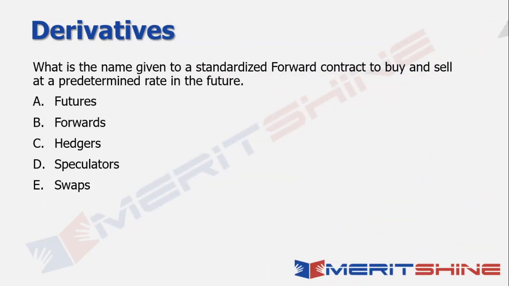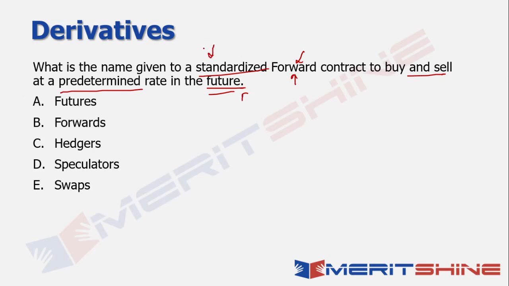What does it say? It's a fairly straightforward one. We've done this just now, so I want you to answer this question yourself. Both the terms are given here just to confuse you, right? So what is the name given to a standardized, it says forward contract, right, to buy and sell at a predetermined rate in the future. So the term future is also given, forward is also given, but the clue for you is it says standardized, right?